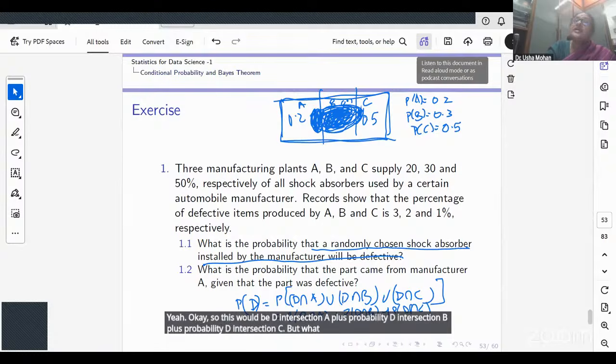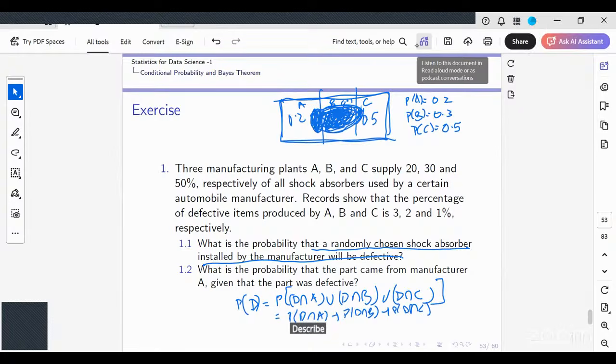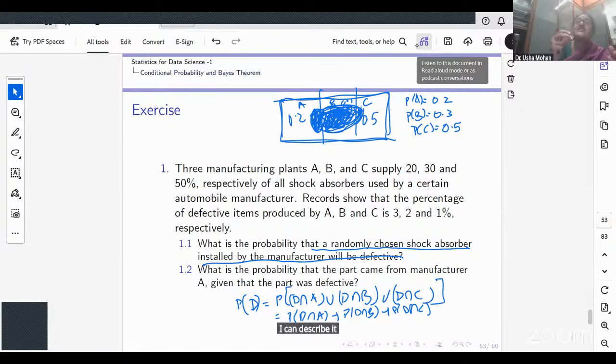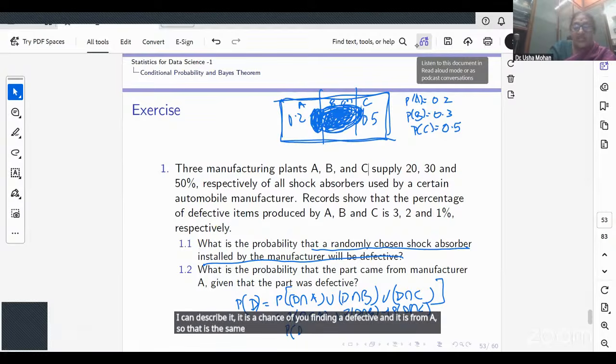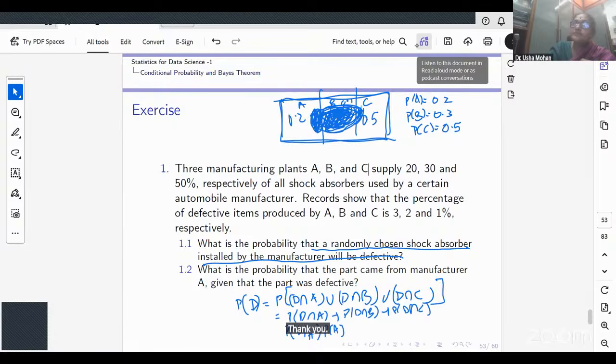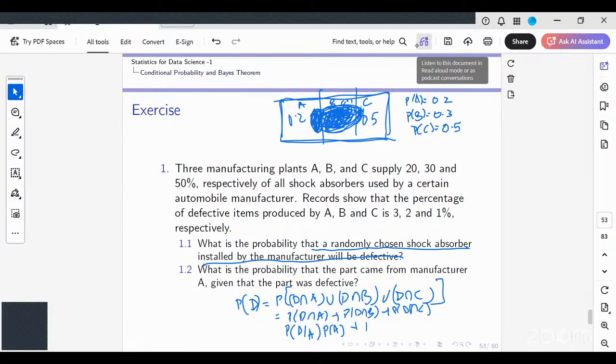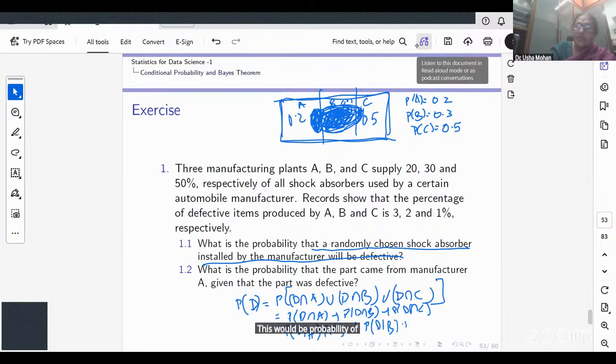But what is probability D intersection A? Describe that. It is P of A into P of D given A, the chance of finding a defective and it is from A. That is the same as the chance of me finding a defective given it is from A, into the probability it is from A. Similarly, probability of D given B into probability of B, plus probability of D given C into probability of C.